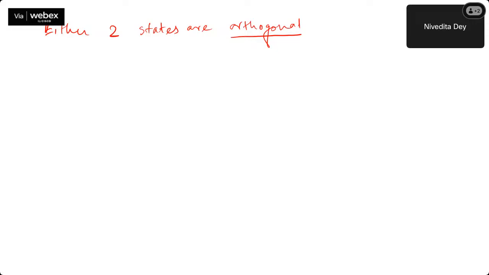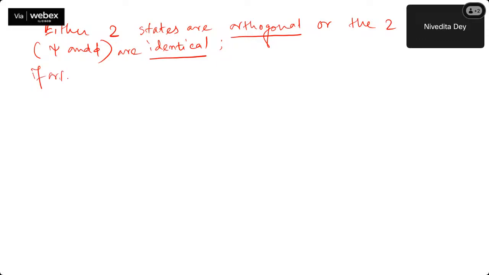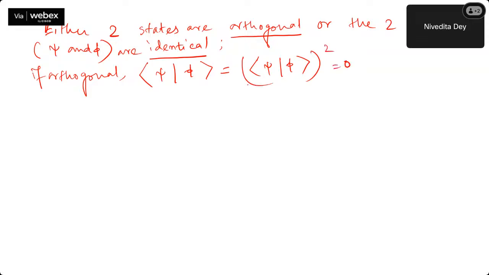Or the two states, your psi and phi, are identical. Either they are orthogonal or they are identical. If orthogonal, then this square is 0 for both sides. And if identical, that is 1.